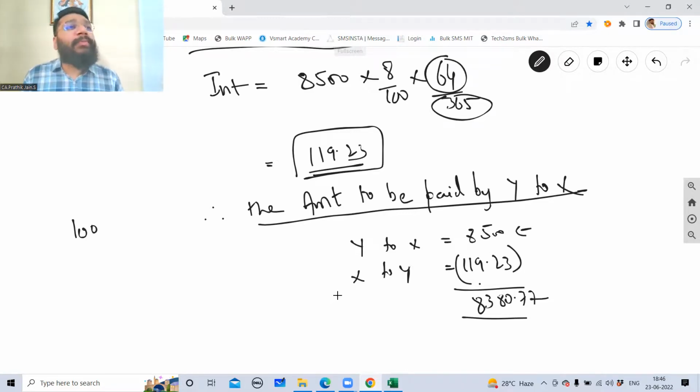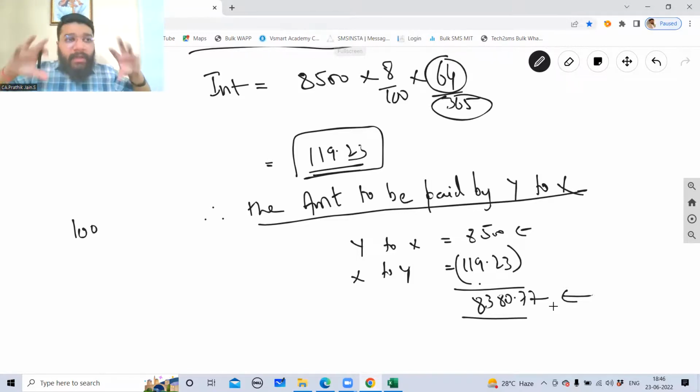So this will not match with our textbook answer because they have done the average due date round off. We have done the average due date round up. So 1 day different is there. So because of that 1 day, the amount will go for a change. In the previous question, in the same ICA study material, they have done round up. If you do the average due date, if you see, they have done the round up. So in many places, they have done the round up. In very few places, they have done the round off. So we'll go with the majority.